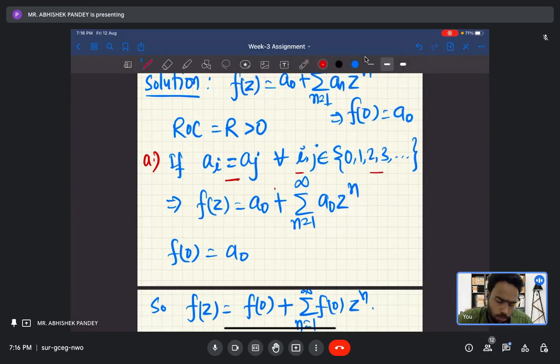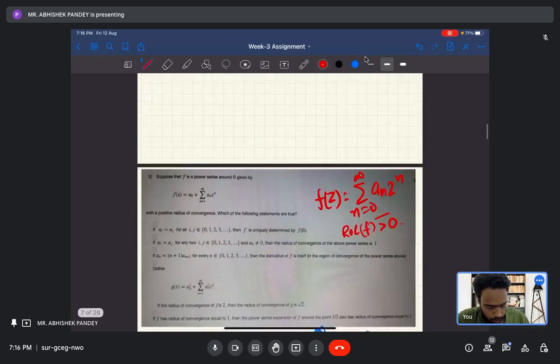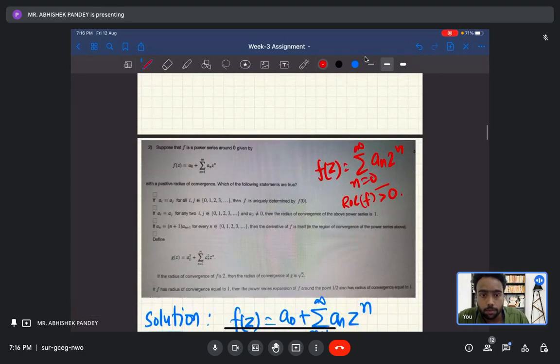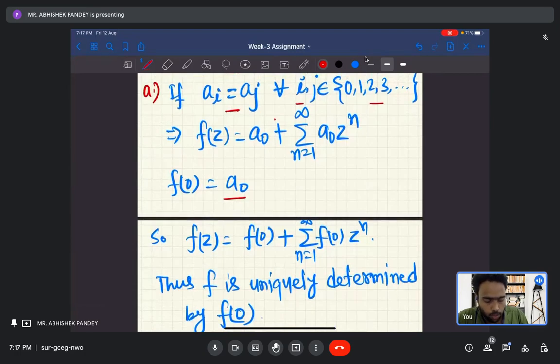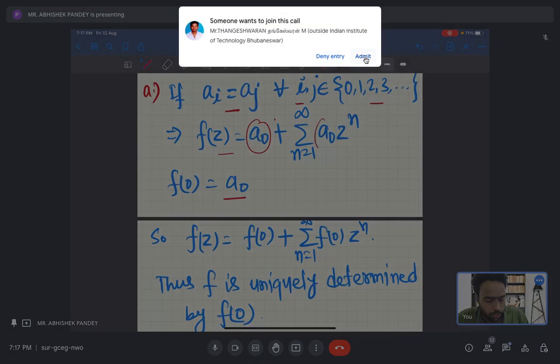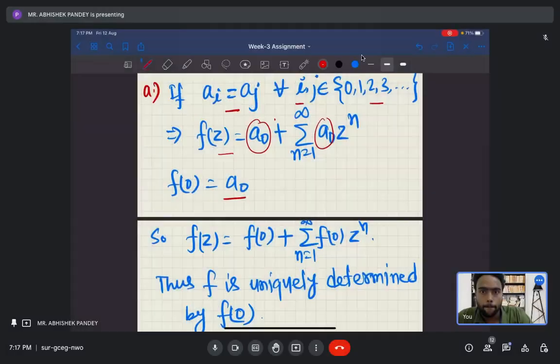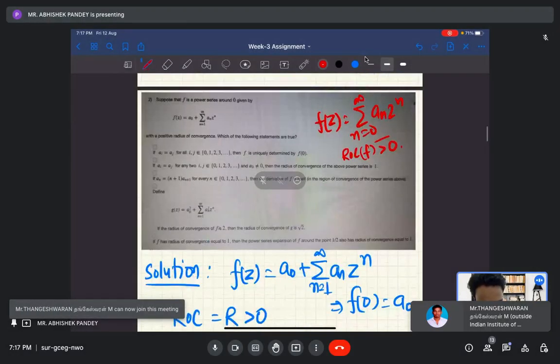So f of 0 is nothing but a naught. Then f is uniquely determined by f of 0. So f can be uniquely determined by a naught only. What is a naught? A naught is f of 0. So this is true.